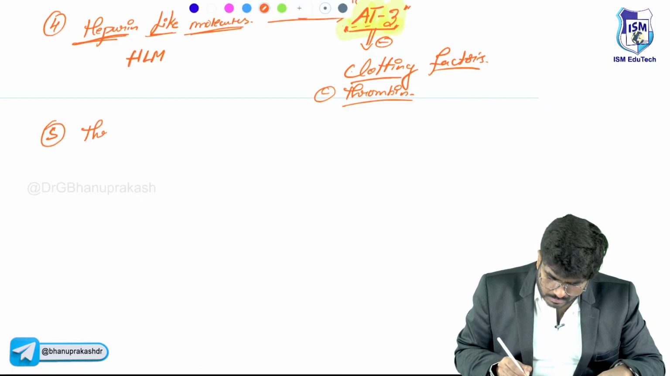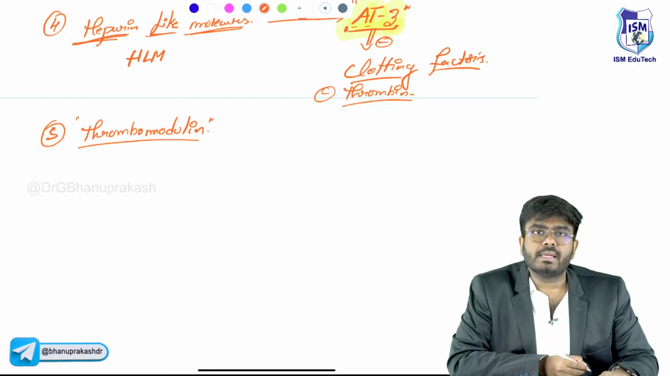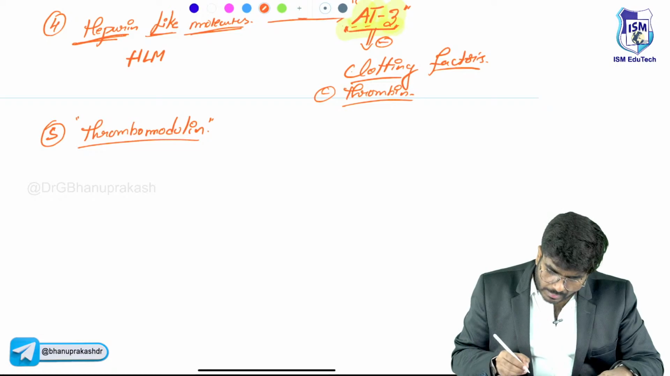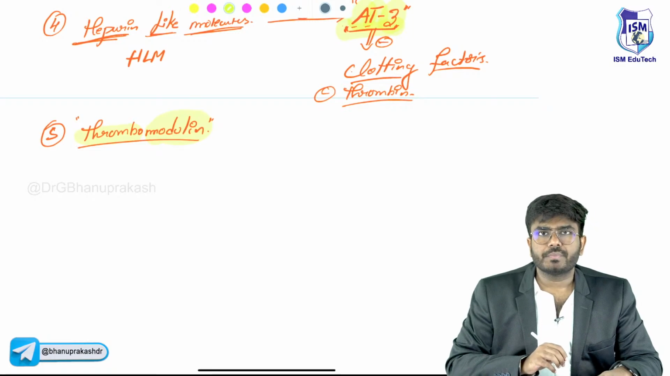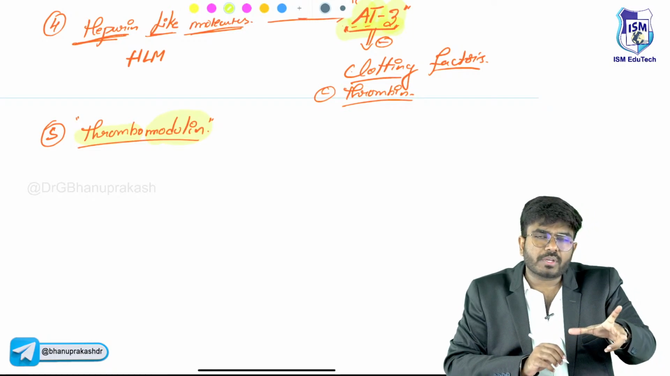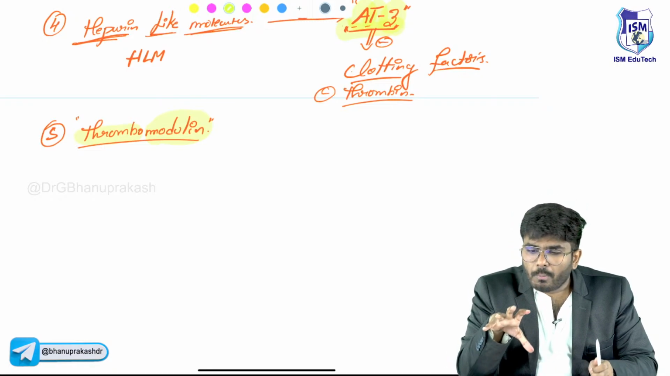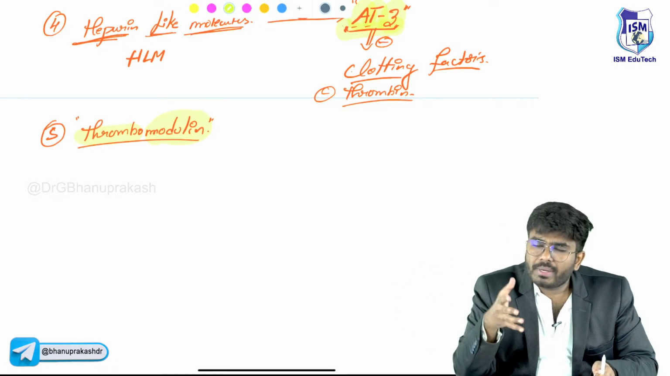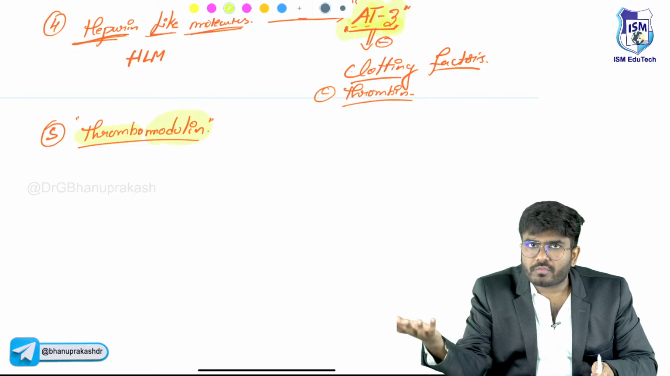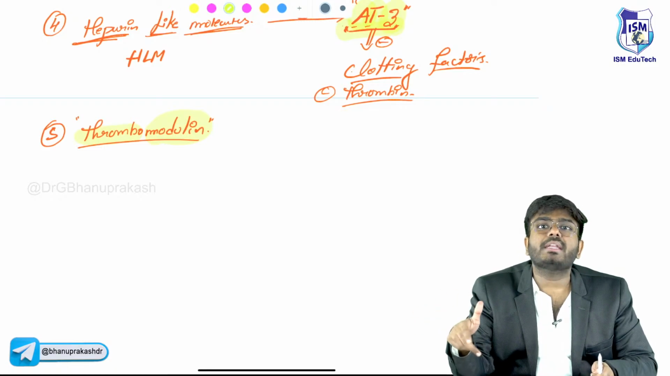Thrombomodulin. These endothelial cells, what are they doing? They are secreting a substance called thrombomodulin. The name itself is there. It is modulating, meaning changing the activity of the thrombin. Thrombin normally helps in the formation of clot, but thrombomodulin changes the function of the thrombin. So now thrombin becomes anti-clotting. Normally it is a procoagulant, it's going to cause clot formation, but thrombomodulin changes the function to anti-clotting.